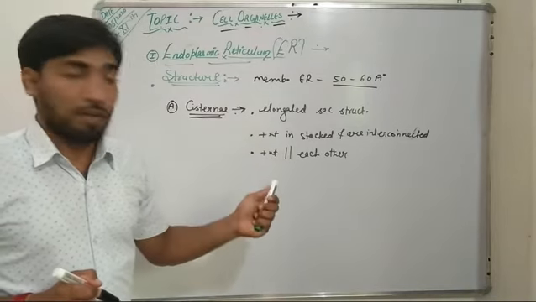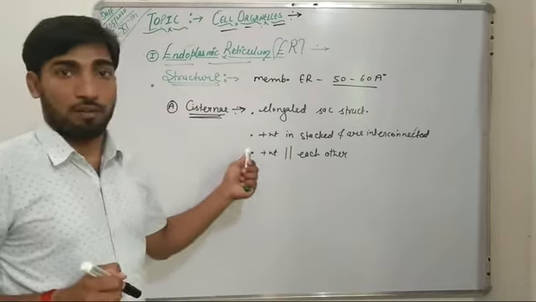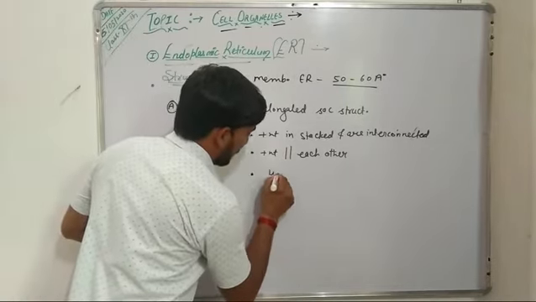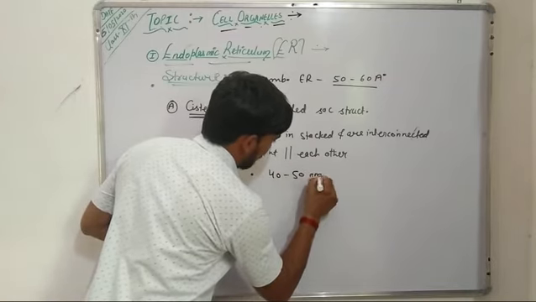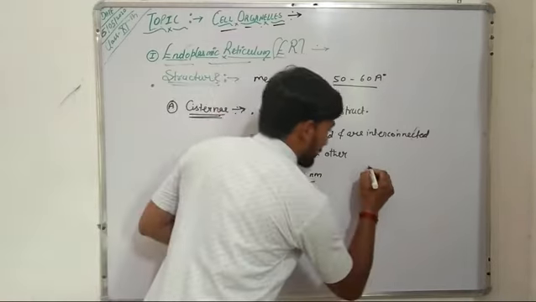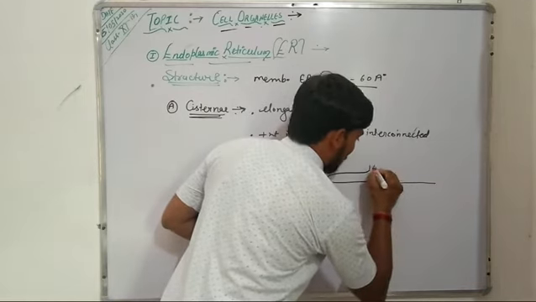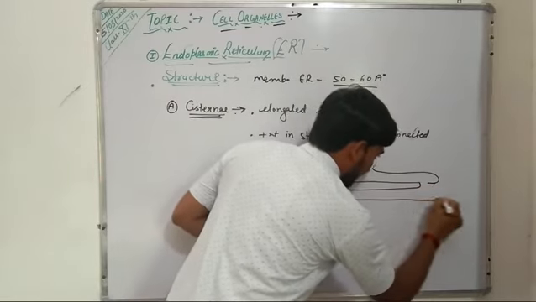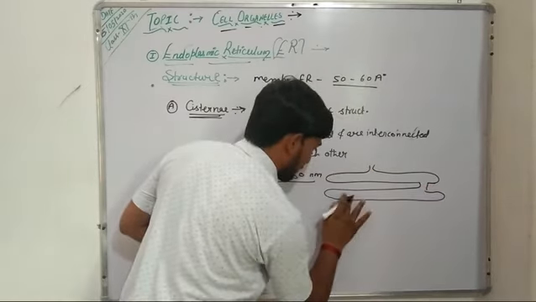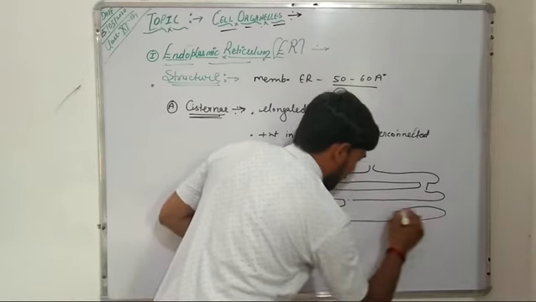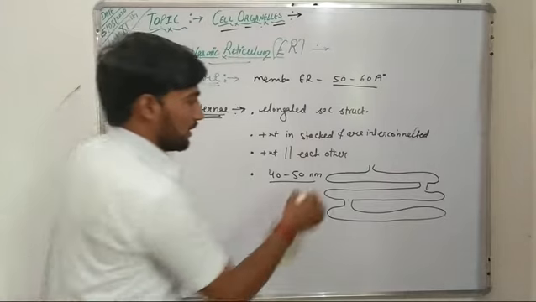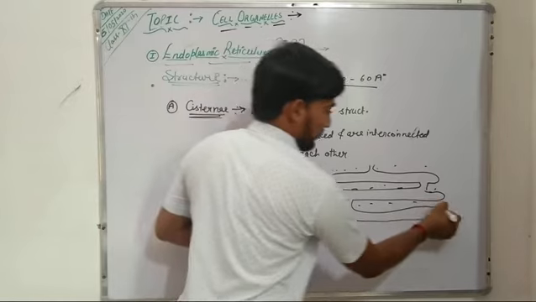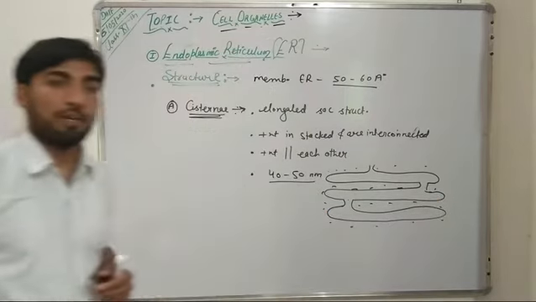Now the diameter or length of these cisternae varies from 40 to 50 nanometer. These are elongated sac-like structures like this, which are present parallel to each other. This is the structure of cisternae, and on the surface of the cisternae, the ribosomes are present.